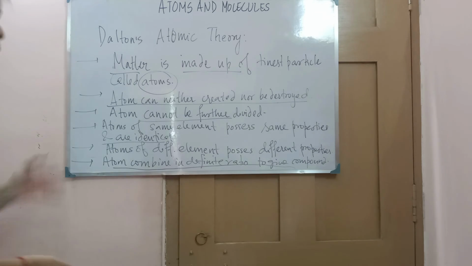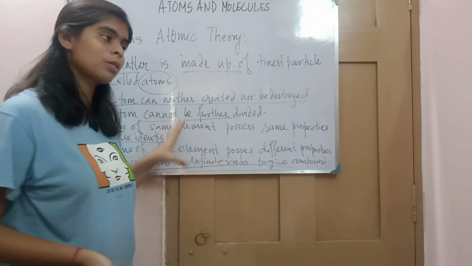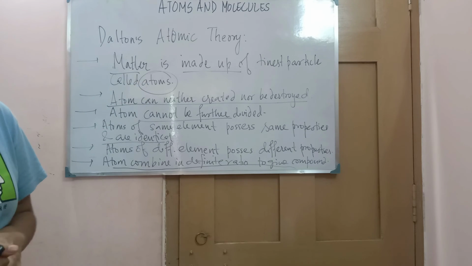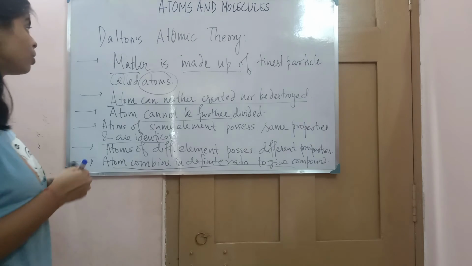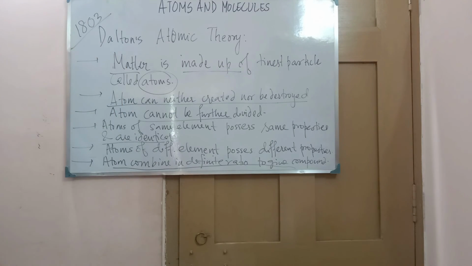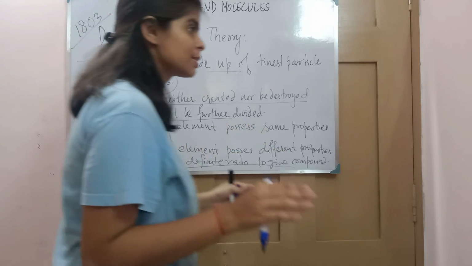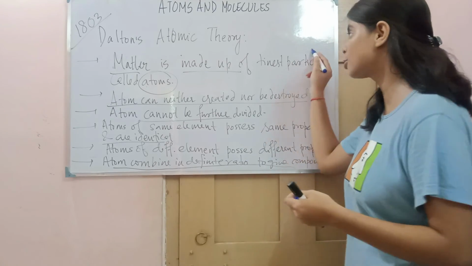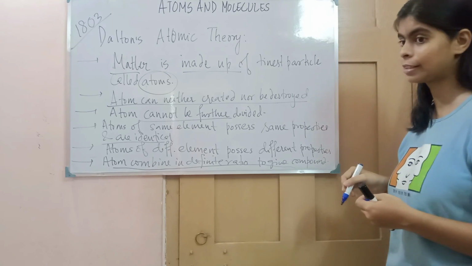Now, as we all know, there are also drawbacks in this theory, because earlier there was no advanced technology. This theory was proposed in 1803. Just think of that era. There was no electricity, there was no advanced technology. Even then he proposed this.